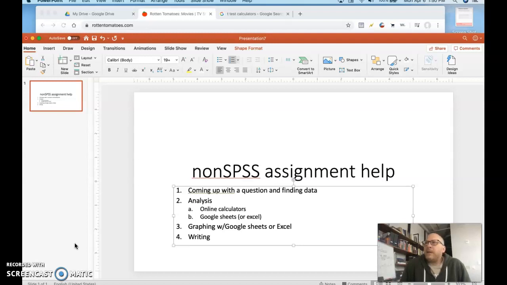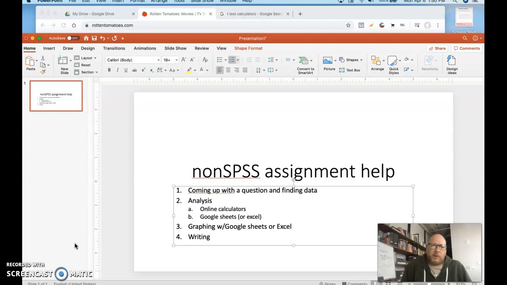So I've got written instructions. I'm just going to do a video walkthrough here of some of the things that might be a little tricky, including coming up with a question, how to find ways to do the analysis, and then I'm going to create a separate thing for working with Google for graphing, because that's going to be a little bit more complex.